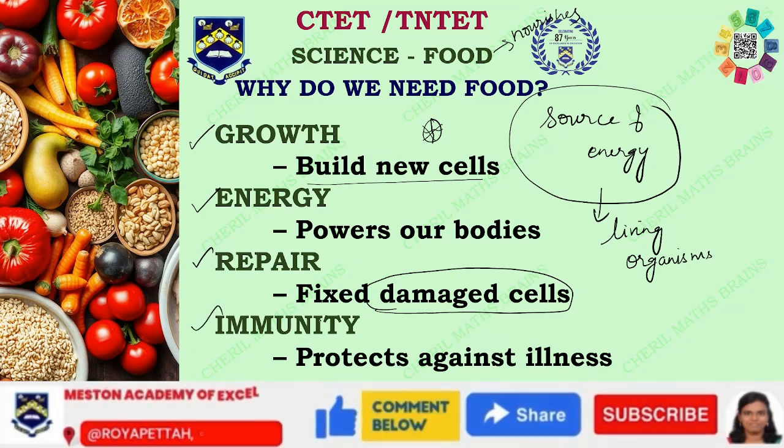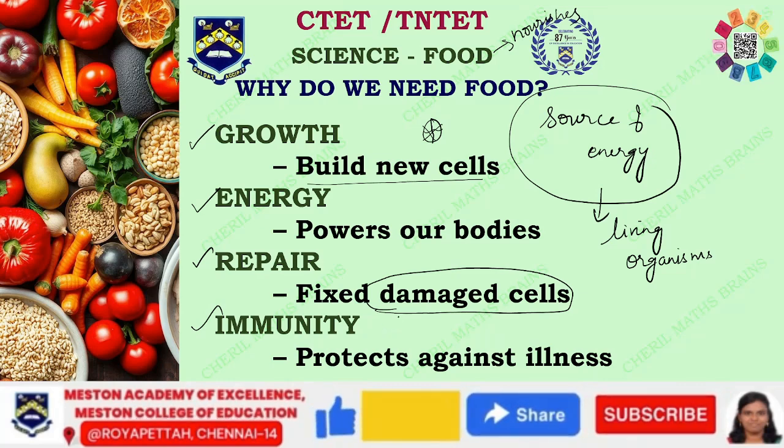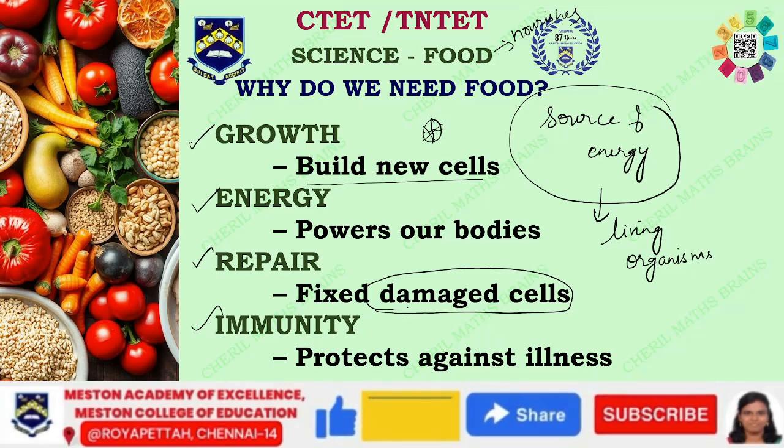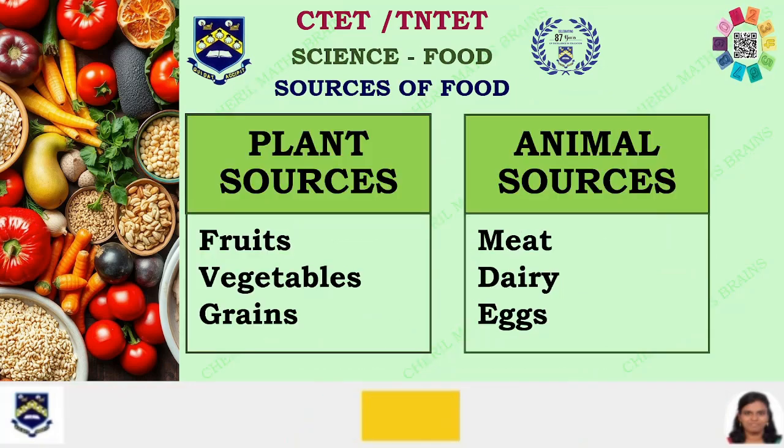The next one is immunity. Yes, we all talk about immunity. We need to have more immunity. Why? Because immunity helps to protect us against illness, against infections and all kinds of things. So this is why we all need food.